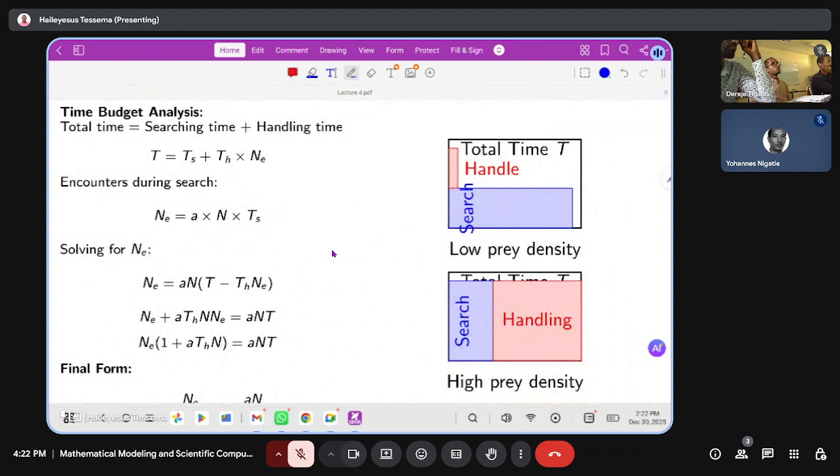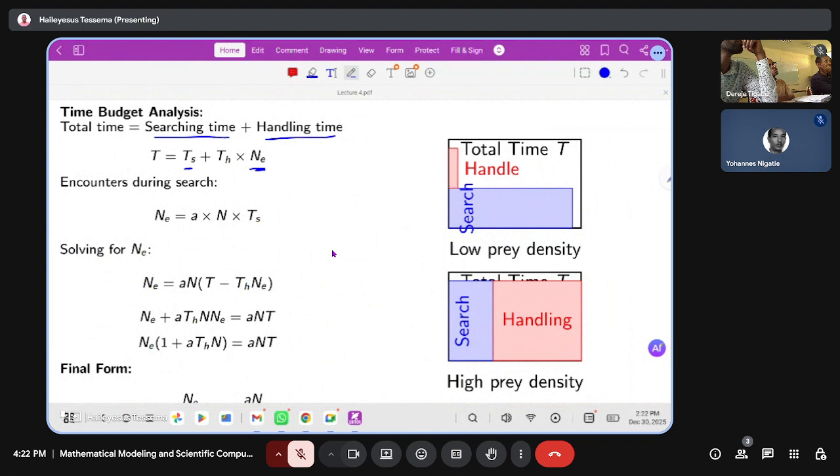We have the total time as the searching time plus handling time. As we said at the beginning of this presentation, total time is equal to the search time plus the handling time times the total number of prey eaten.